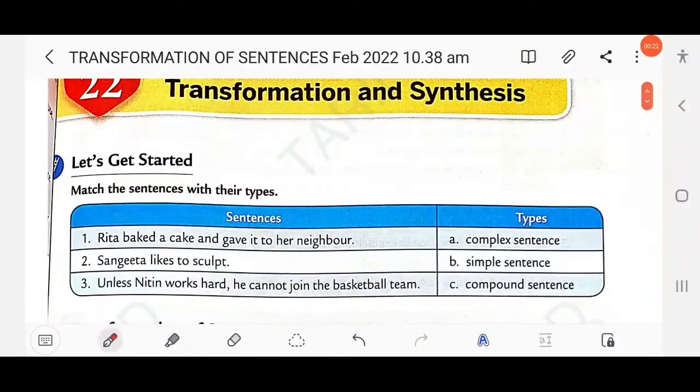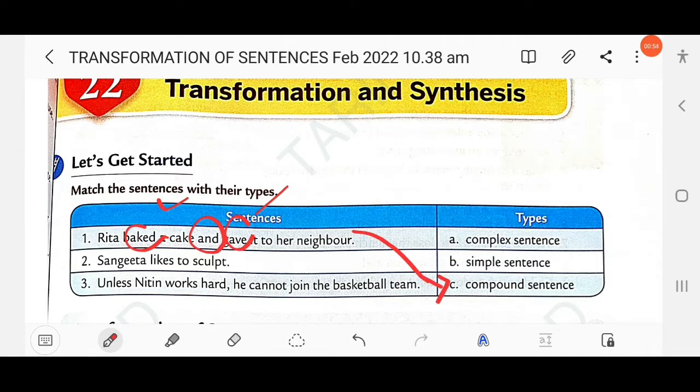Here, match the sentences with their types. The first one: Rita baked a cake and gave it to her neighbor. As in the previous video, you have already discussed how to identify complex, compound and simple sentences. Here the coordinating conjunction "and" is used, and there are two finite verbs, baked and gave. So this is a compound sentence.